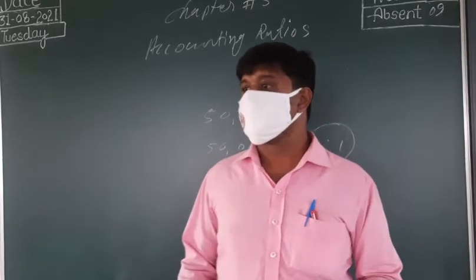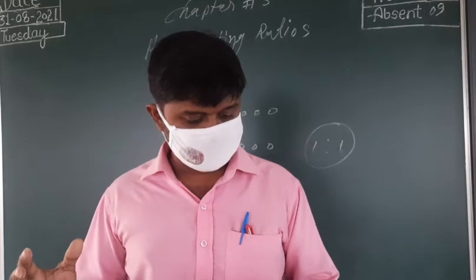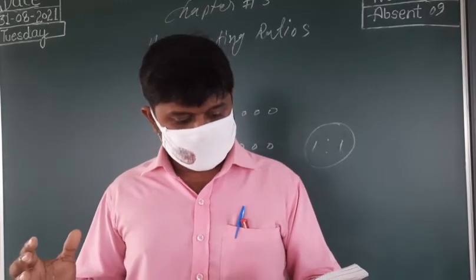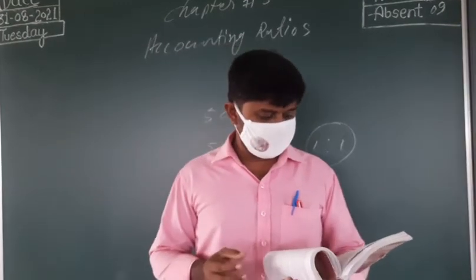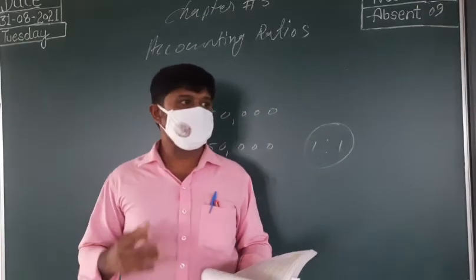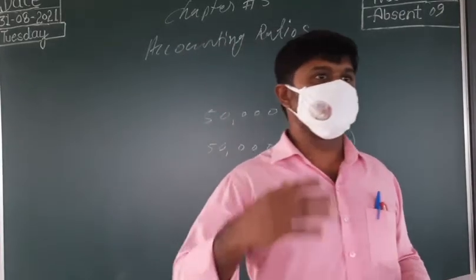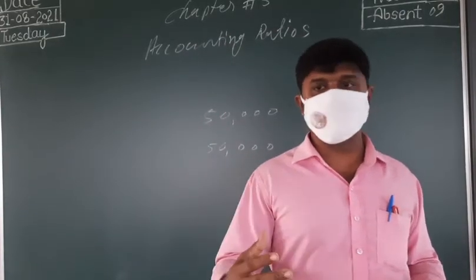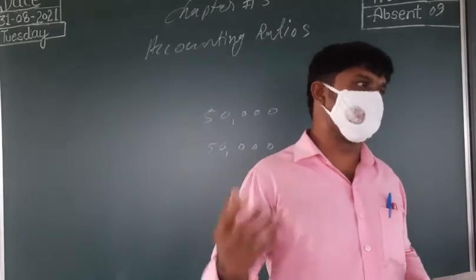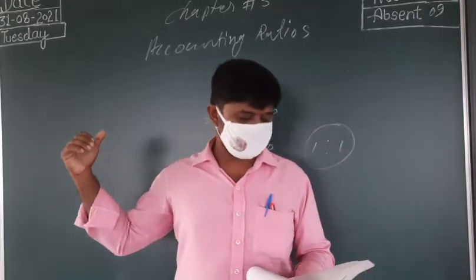That means with this we can compare the trend visible in the market, how we need to move in order to lead our company in the market, and what changes we need to bring. For that we can depend on accounting ratios.